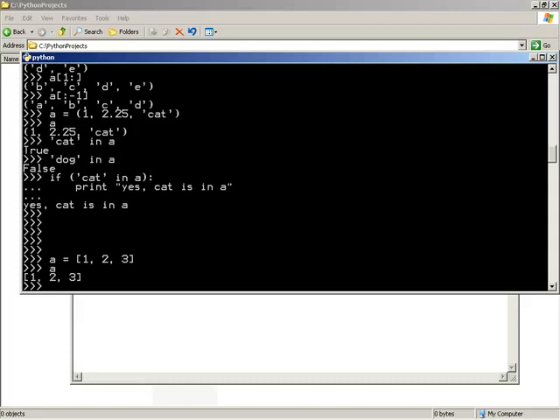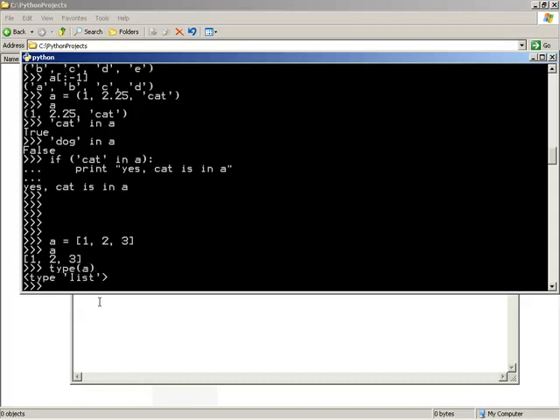Now, if we look at a, it is shown back to us with square brackets indicating that it is indeed a list. Or if we like, we could check the type of a at this point and see that, yes, it is indeed a list. Now that it's a list, let me also show, as we had done with tuple, a few special cases where we would need a sequence with 0 elements, 1 element, or more.